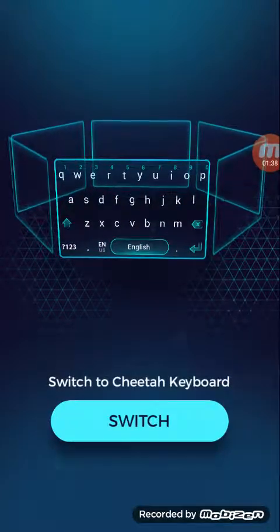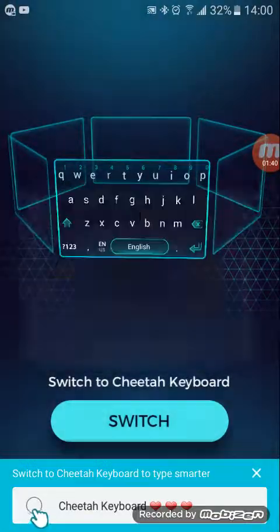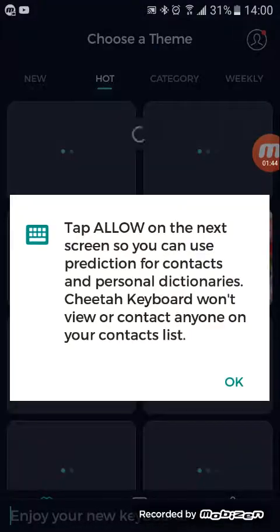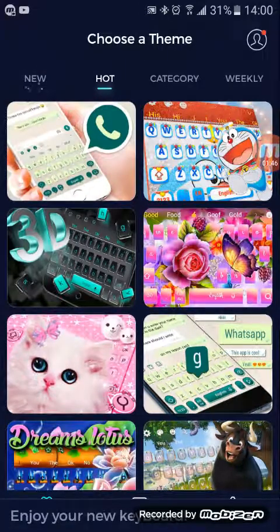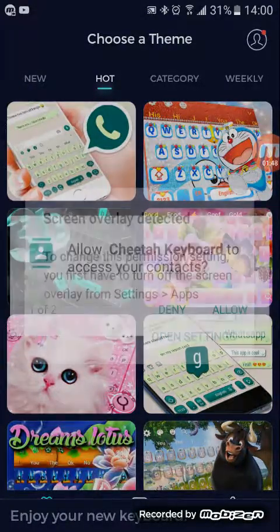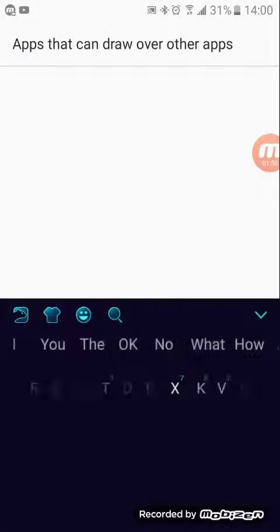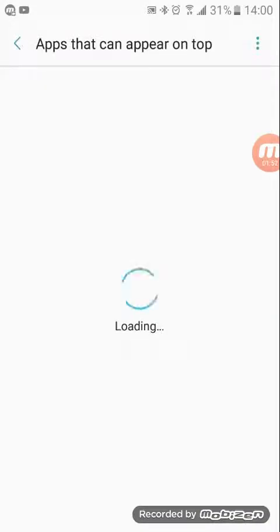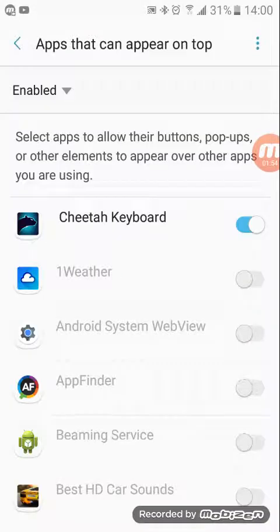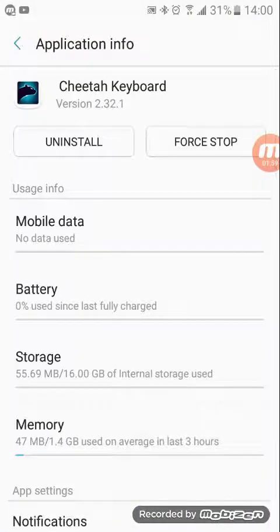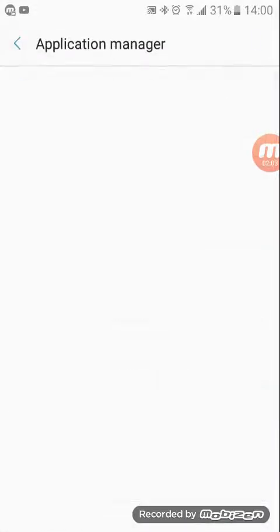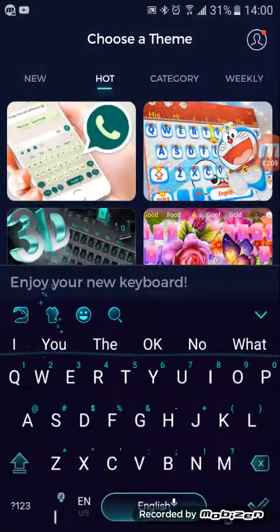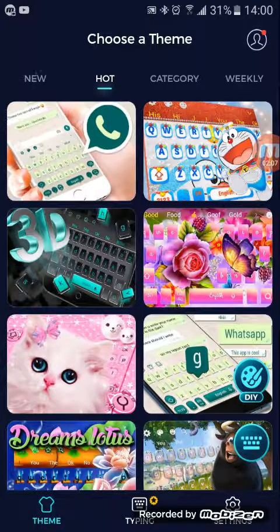Once you've done that, you just keep going until really you're done with this, and it'll let you in. Press OK, and then somewhere over here, you're just gonna. Or you gotta do this. And you press DIY.